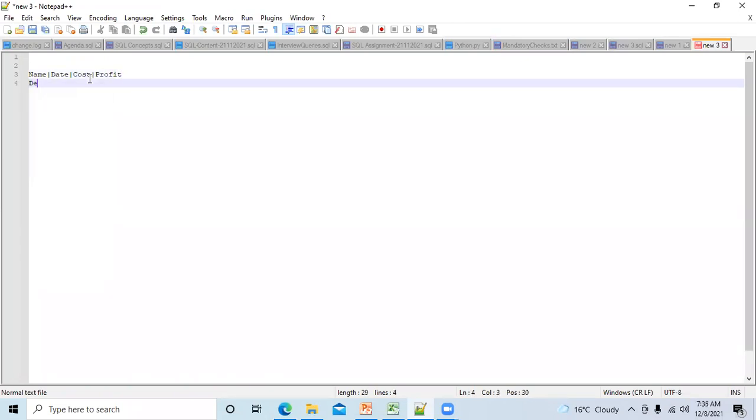Name will be Delhi. Again pipe. Date will be 1st December 2021. Again pipe. Cost is 500. Profit is 200. Similarly, we have some other records as well.